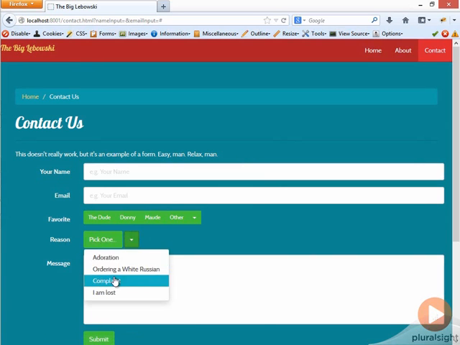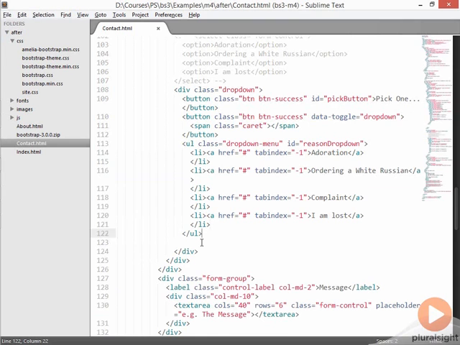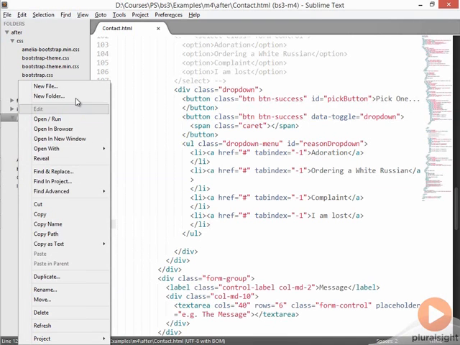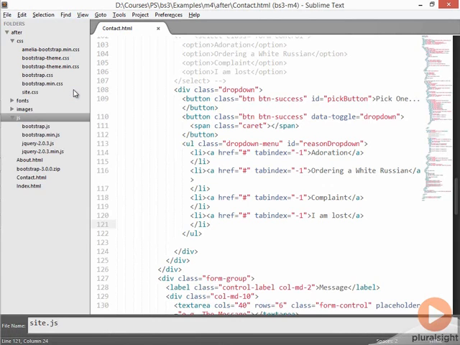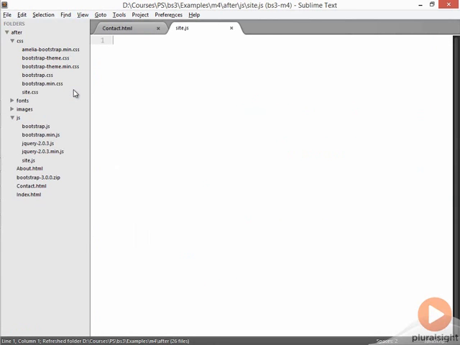But what we'd really like to do is when they pick one of these to go ahead and change this button to show which one they've actually picked. The trick here is that we're going to need some JavaScript. So let's go ahead and create a new JavaScript file. And I'll just call it site.js for a bunch of JavaScript we may need everywhere in our website.